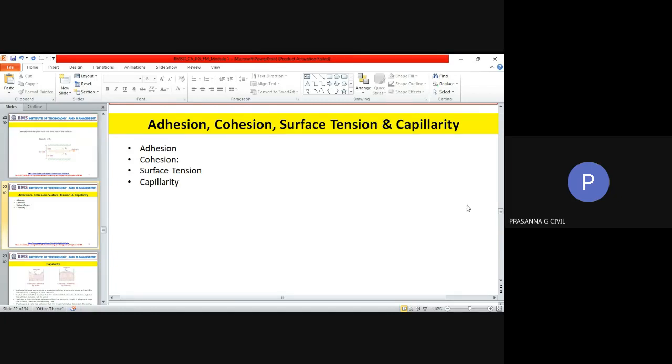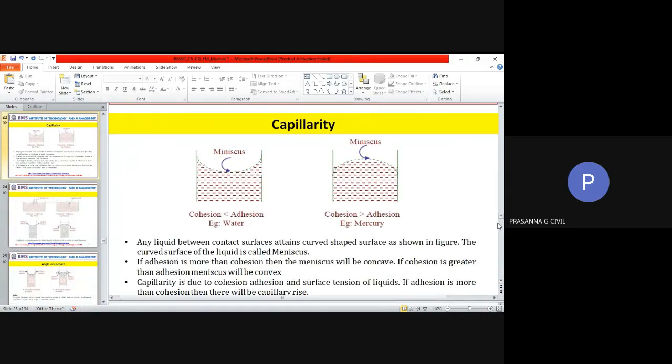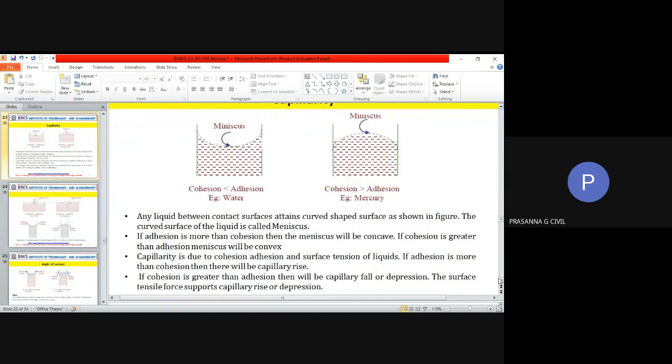So now let us just look. Now it will be very clear to you what is capillarity, what is meniscus. Look at this. This is the meniscus shape that all of you see when you're using your burettes, correct?